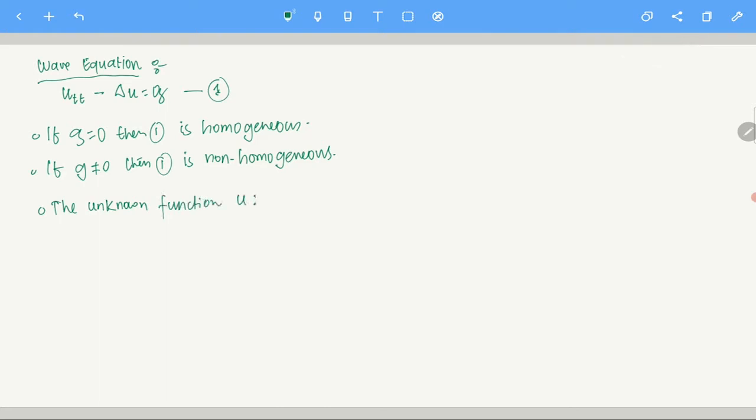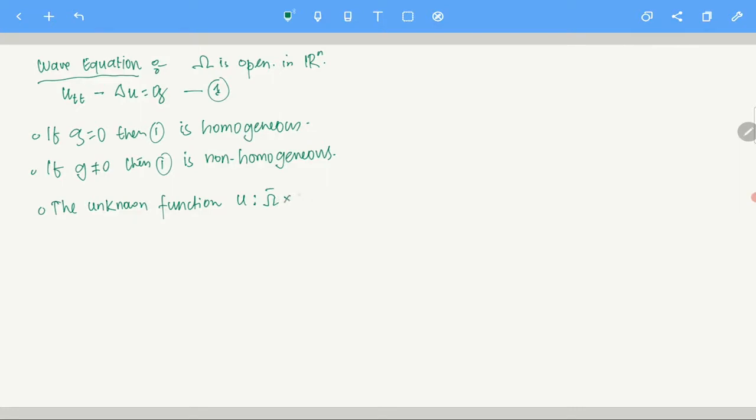So the unknown function u, clear, is from omega bar. For now let's just assume only that omega is open. Later we will put some more assumptions on omega. Omega is open in R^n, let's say. Omega bar is the closure of omega, omega union the boundary, right?